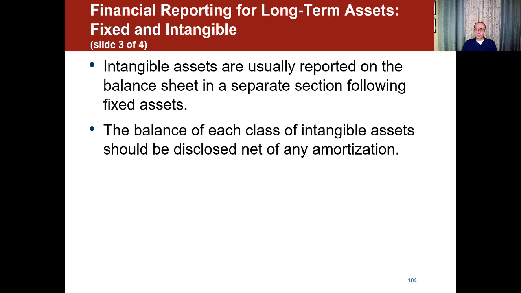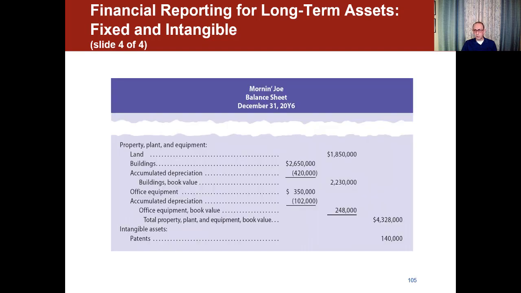Intangible assets are usually reported on the balance sheet in a separate section following fixed assets. So we always start with property, plant, and equipment and then the intangible assets. And then the balance of each class of intangible assets should be disclosed net of any amortization. So we'll see here an example for the company that we've been seeing before, which is Morning Joe.